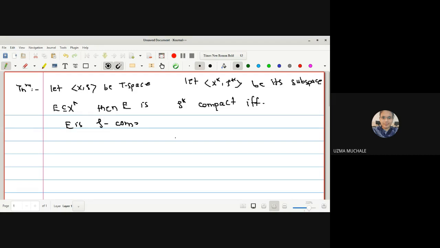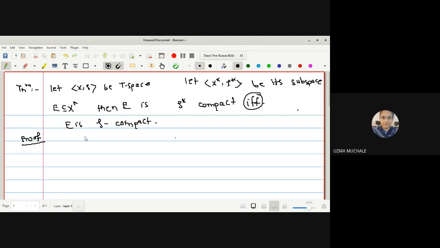What do you mean by tau compact and tau star compact? If E is compact in tau star, it means that E is compact in tau. As it is an if and only if, we have to prove it in two parts. If suppose you are provided that E is tau star compact, that means E is compact in (X star, tau star), obviously you can say directly that E is compact in (X, tau). And if sometime it is given that E is compact in (X, tau), then directly you can say that E is compact in (X star, tau star). Have you understood what is given to us and what we want to prove?